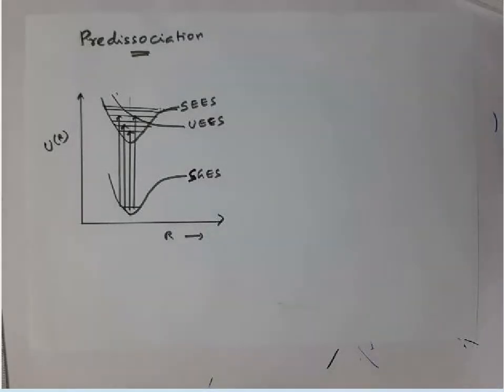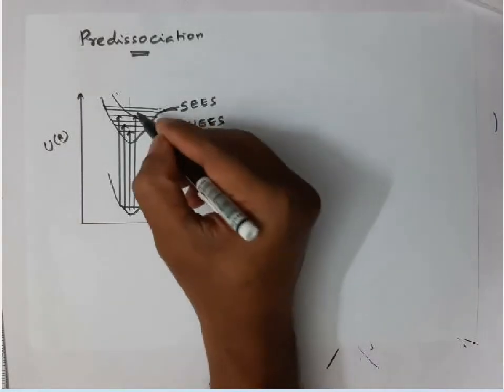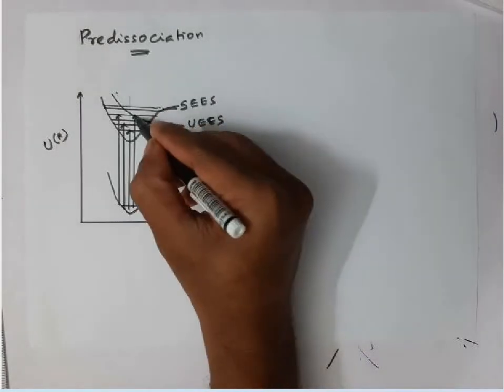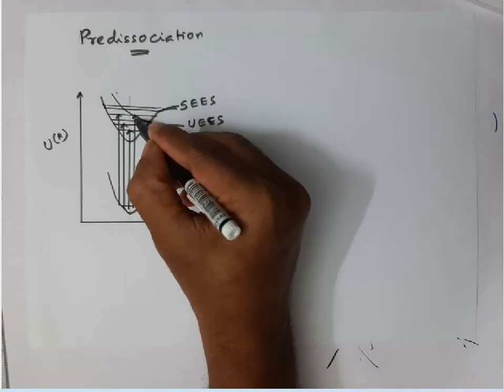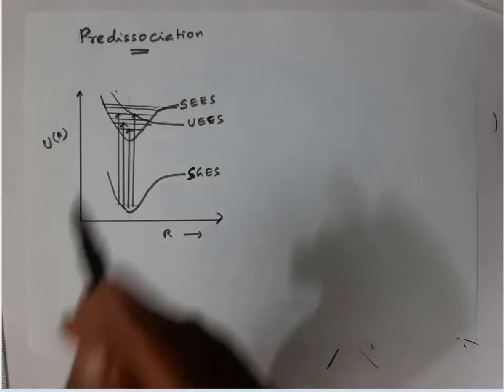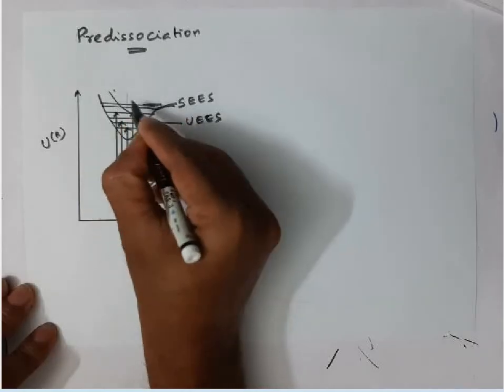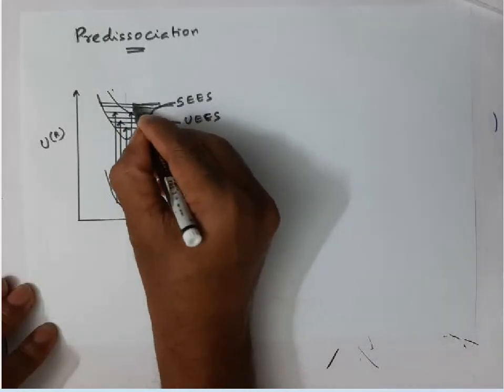Listen, when transition takes place to the unstable excited electronic state, the molecule dissociates. For this stable electronic state, the dissociation limit is here. When the transition takes place to this point, the molecule dissociates.